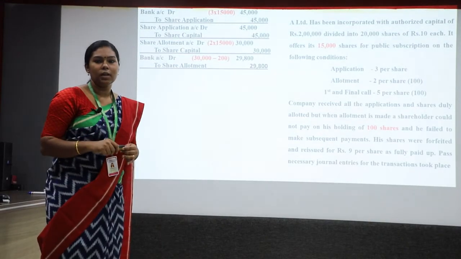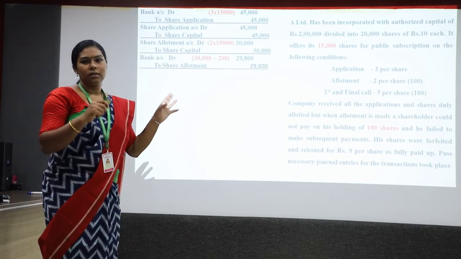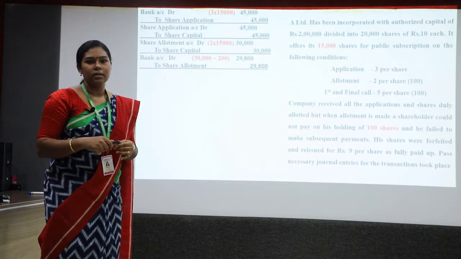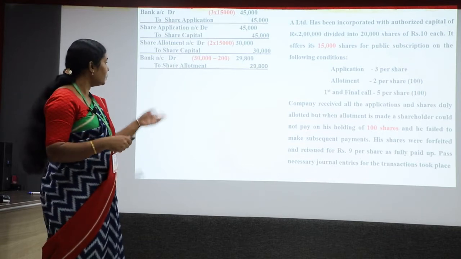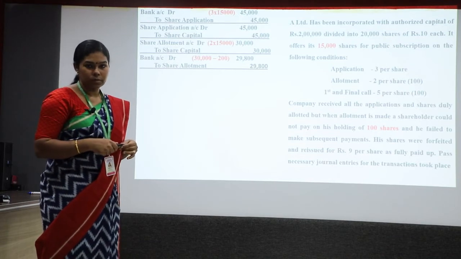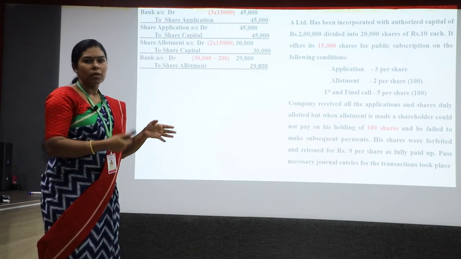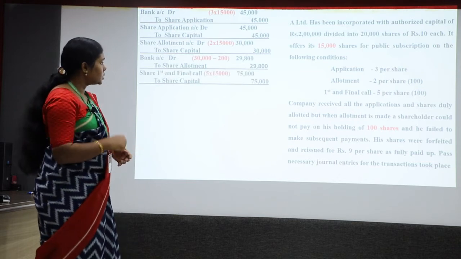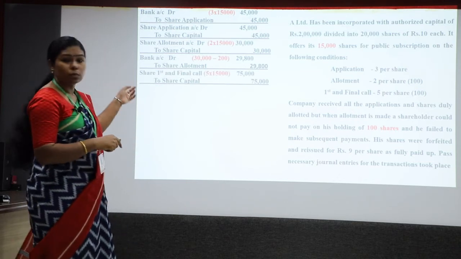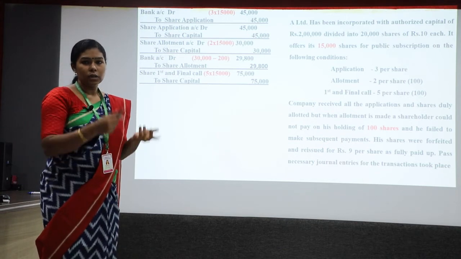So as per the allotment the company should get 30,000, but due to the arrear made by the shareholder, the company is able to get only 29,800 rupees. So we can write it in two ways: by opening the calls in arrear account and without opening it. Then the next one is the first and final call money due. What will be the entry? Share first and final call money account debtor to share capital.